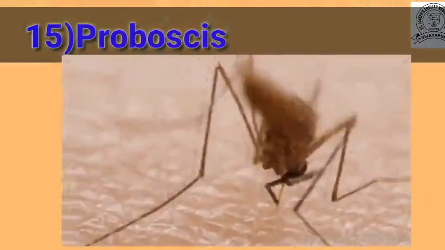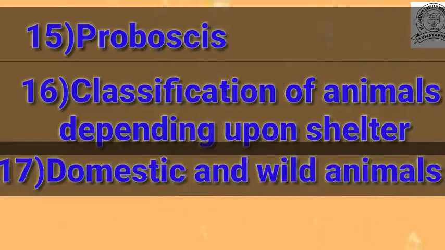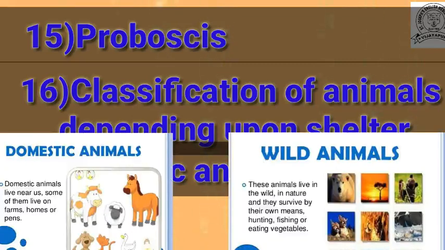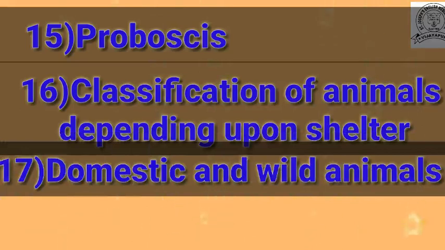After that children, we discussed the classification of animals depending upon the shelter. So there are two types of animals. The first one is domestic animals and the second one is wild animals. The domestic animals live around us and the wild animals live in a forest or jungle.